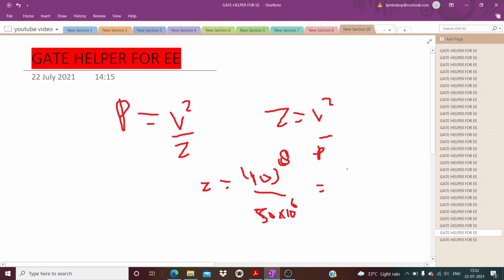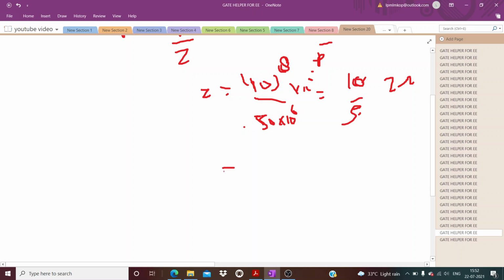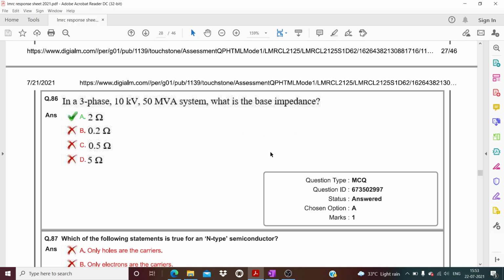Okay, so it will be simply 10 by 5, 10 by 5. Okay, because 10 to the power 8, 10 to the power 7 will cancel, so it simply becomes 2 ohm. Okay, I hope it is clear. It simply becomes 2 ohm. Why? Because this becomes what? 10 to the power 8 upon 5 into 10 to the power 7. Okay, so this cancels, only one will remain, so 10 by 5 equals 2. I hope it is clear.